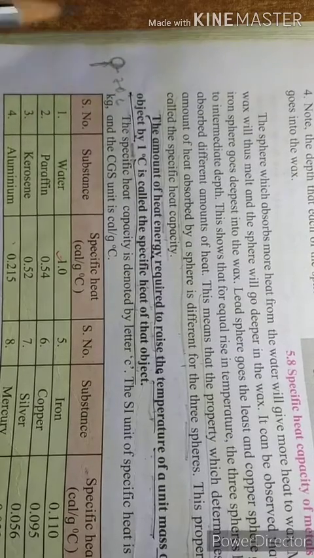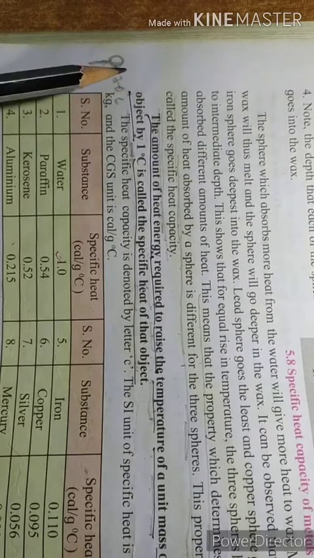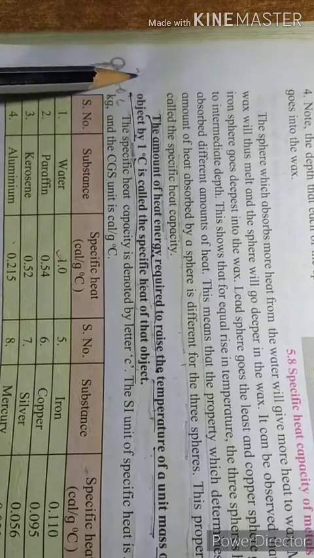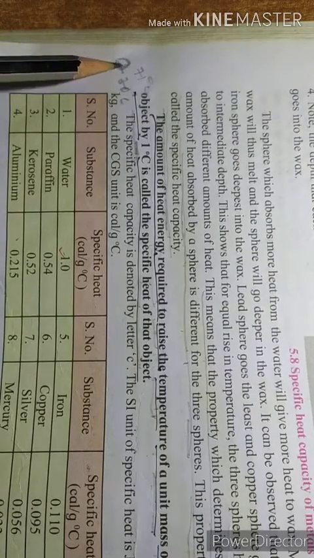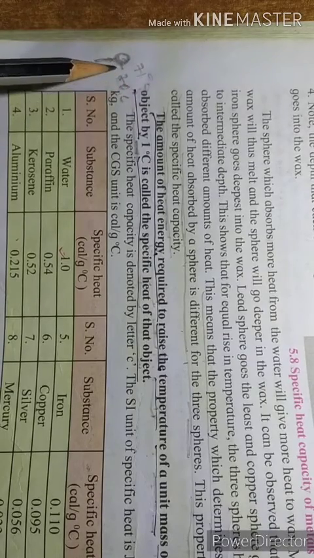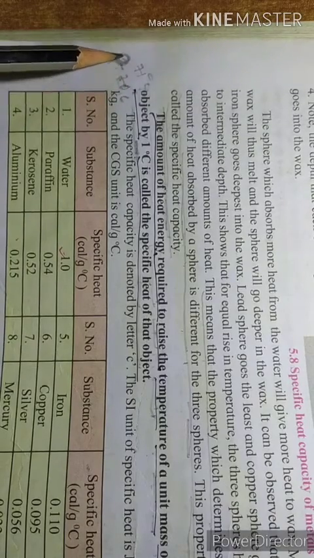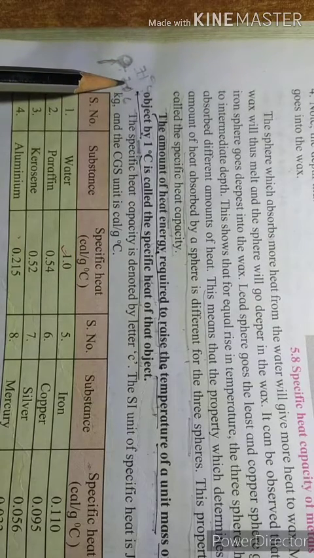You are supplying the heat, and its temperature became 71 degrees Celsius. How much temperature is increased in this object? You can say 71 minus 70, that is 1 degree Celsius will increase.